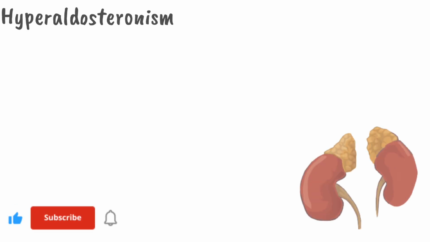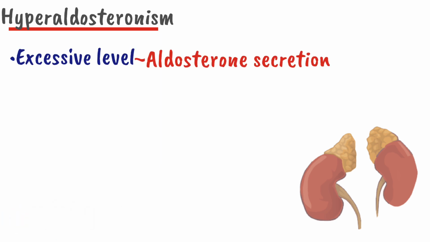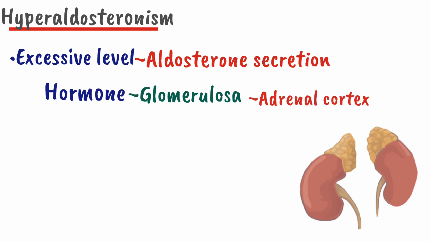Hello everyone. Today the topic which we are going to study is hyperaldosteronism. Hyperaldosteronism is an excessive level of aldosterone secretion. Aldosterone is a hormone produced from the glomerulosa layer of the adrenal cortex. So whenever there is an increased secretion of aldosterone, it is called hyperaldosteronism.